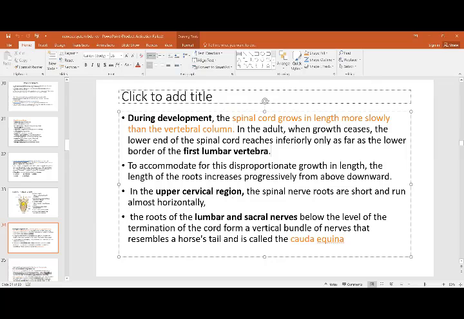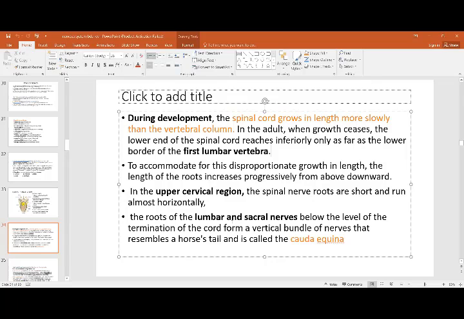So the upper cervical region roots are short and run horizontally. The roots of the lumbar and sacral levels, as they have to reach their foramina, are long and resemble a horse tail, and they are called the cauda equina. Collectively, they are long, and they reach their respective intervertebral foramina. This bunch of nerves together from the lower portion, going to the filum terminale, is the cauda equina, the horse tail shaped structure.